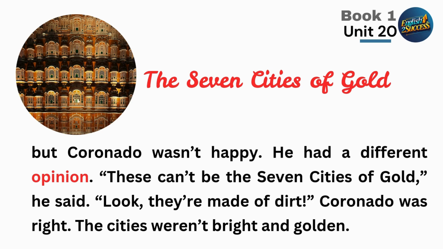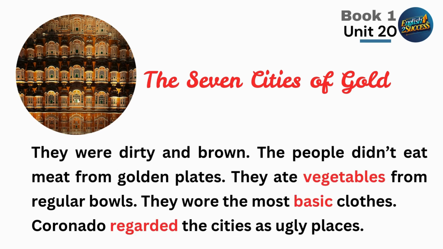"These can't be the 7 Cities of Gold," he said. "Look, they're made of dirt." Coronado was right. The cities weren't bright and golden. They were dirty and brown. The people didn't eat meat from golden plates. They ate vegetables from regular bowls. They wore the most basic clothes. Coronado regarded the cities as ugly places.